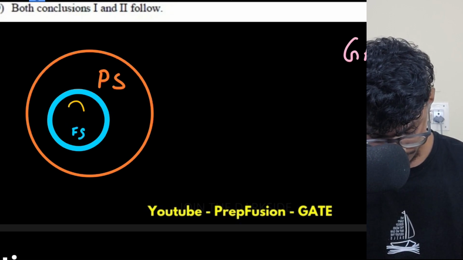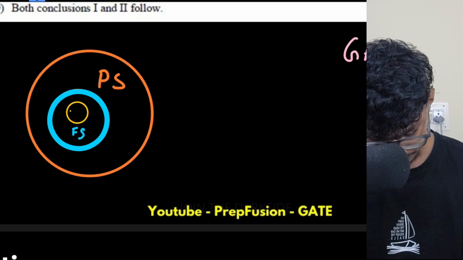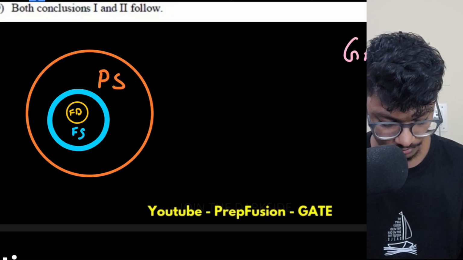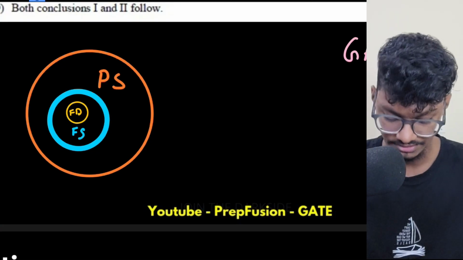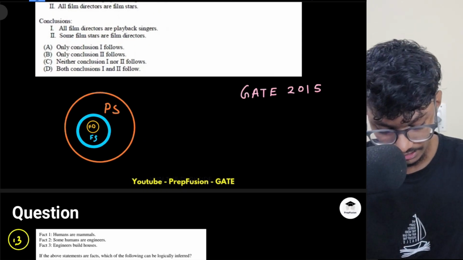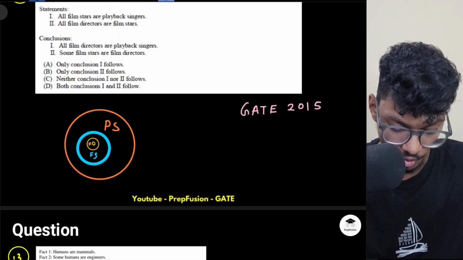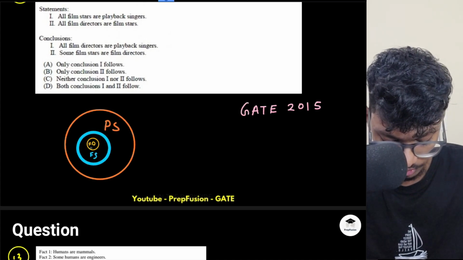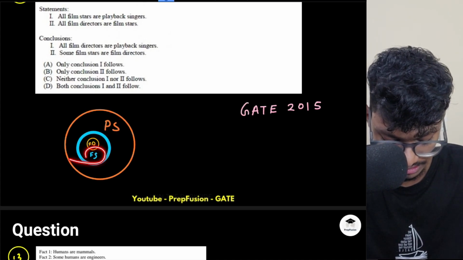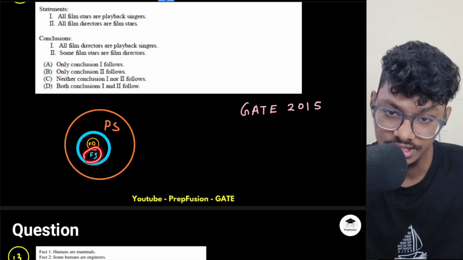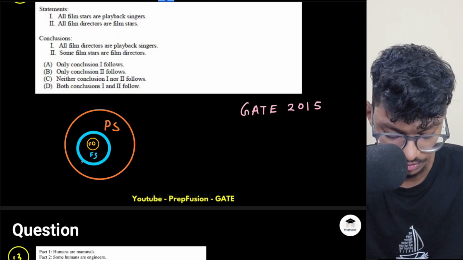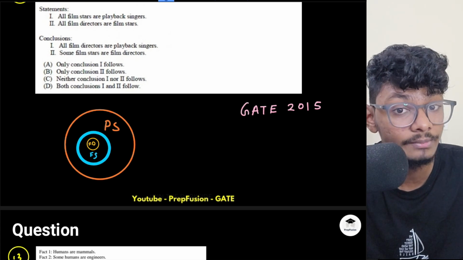Okay. So my film directors will lie somewhere around here. These are my film directors. So this is the pictorial diagram. There can be other diagrams as well. But I think this has only one case, because all film stars have to be included inside the playback singers, and all film directors have to be included inside the film stars. What can be the edge case?